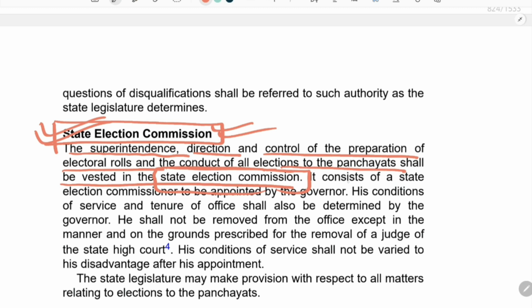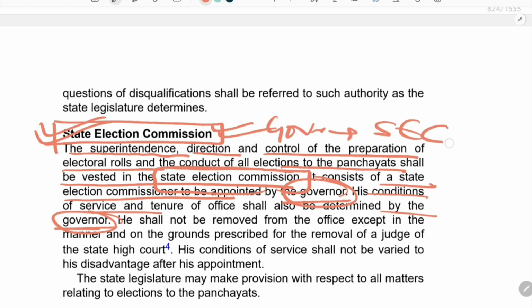So here we have to keep in mind some facts related to the state election commission. It consists of a state election commissioner to be appointed by the governor. His conditions of service and tenure of office shall be determined by the governor. So the governor appoints the state election commissioner, and all his tenure and terms of condition are decided by the governor.